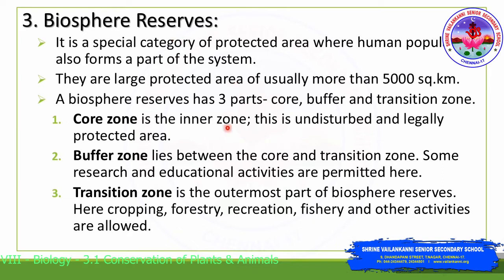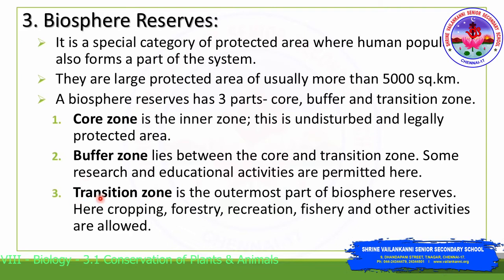A biosphere reserve has three parts, which are the core, buffer and transition zones. The core zone is the innermost zone, and this is usually an undisturbed and legally protected area which is meant only for the protection of wildlife. The next is the buffer zone, which lies between the core and the transition zone. Some research and educational activities are permitted in the buffer zone.